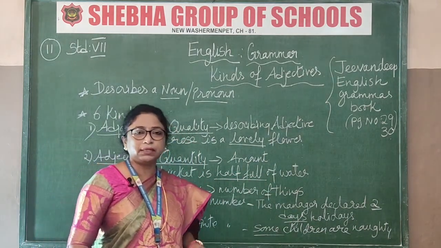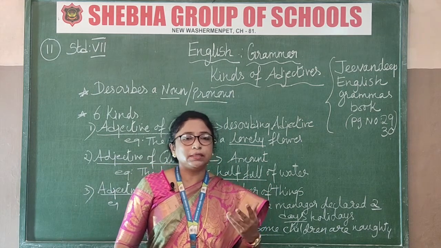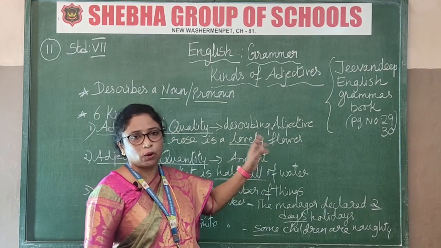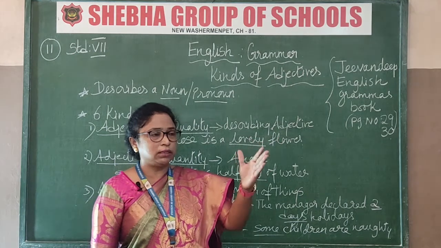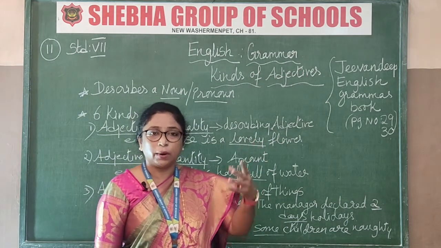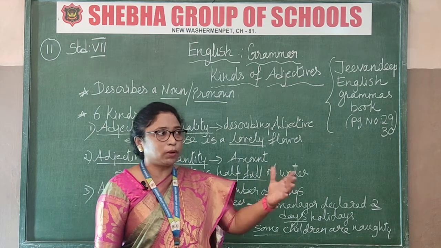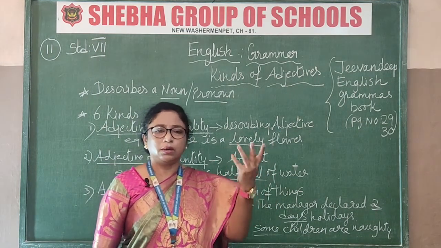What do you understand by quality? A person's quality is a description about a person. For example, that girl is a very beautiful girl. Beautiful, wonderful, all these kinds of adjectives are describing. That program was such a wonderful program, the speech was so mesmerizing.